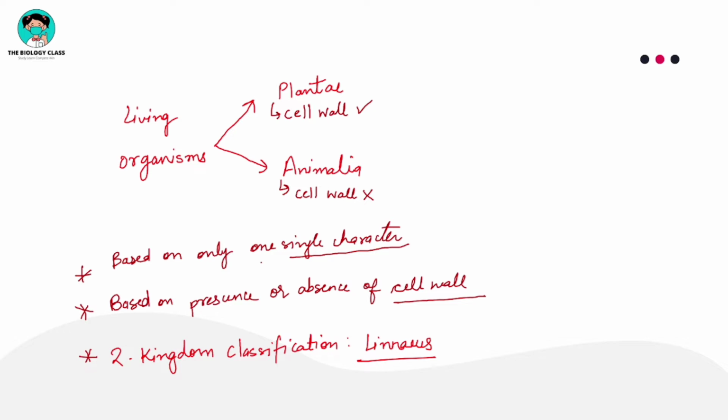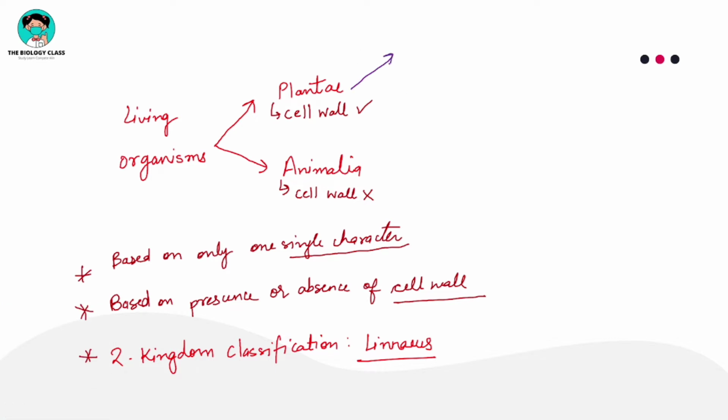And if you take only one character into consideration, then it will be an inappropriate classification system. Now just see, if we take only the cell wall character, then how many different organisms can come into this category. I am writing here for you.